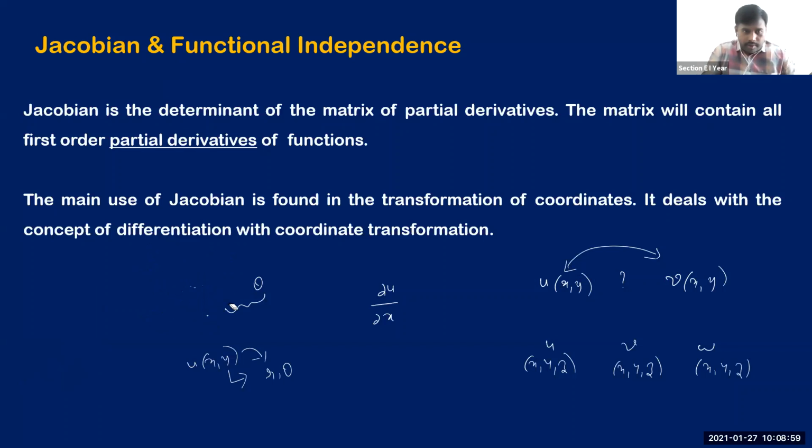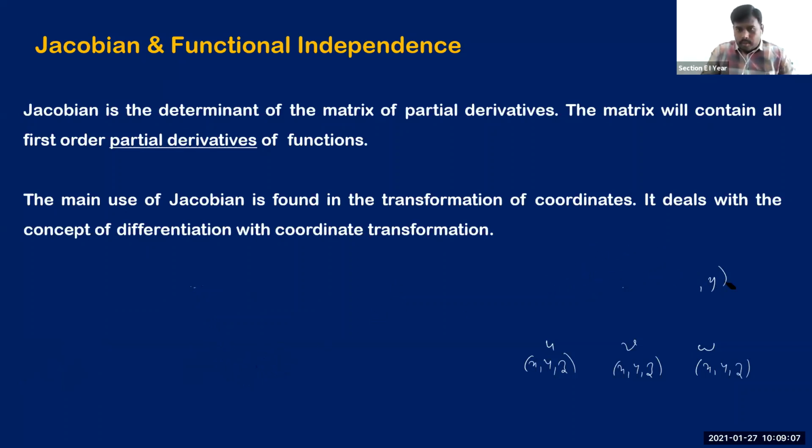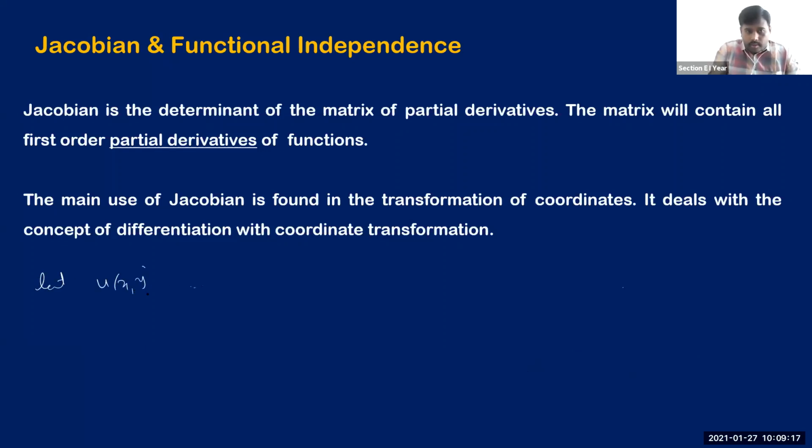And then let me just define what is a Jacobian in the case of functions of 2 variables, and in the case of functions of 3 variables also. Right, now let me first begin with a function of 2 variables. Let us say you are given 2 functions, u of x comma y and v of x comma y. These two are 2 different functions of 2 variables you are given.